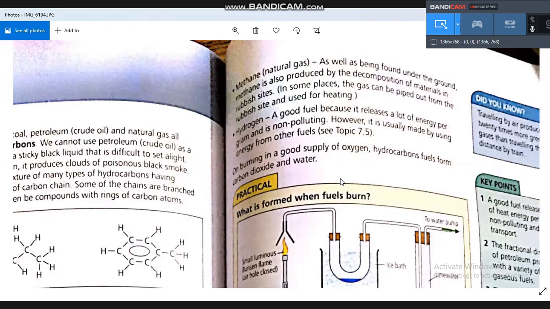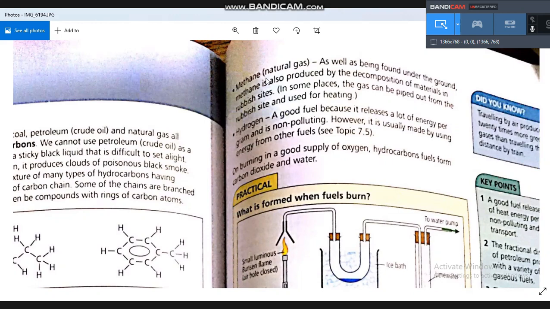When we make fractional distillation, we can have methane. Methane is called natural gas.